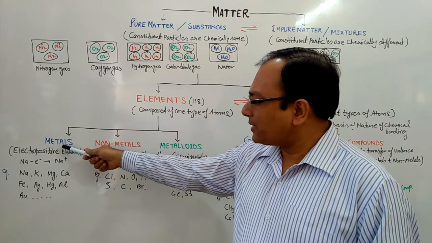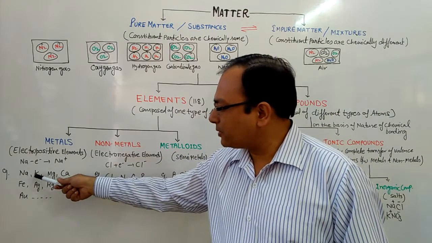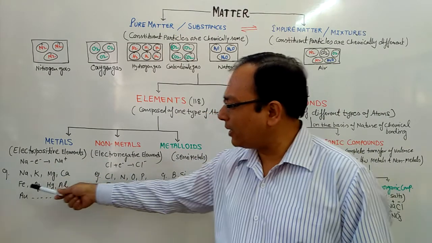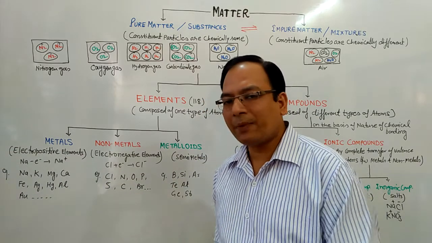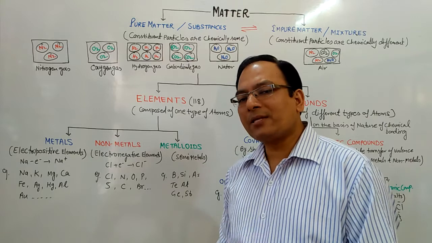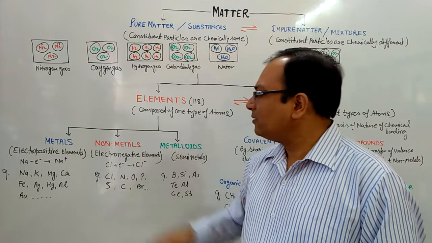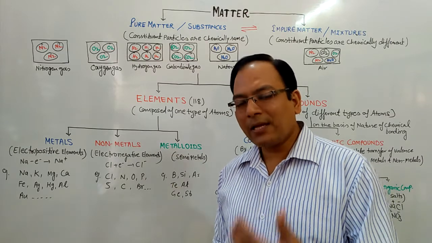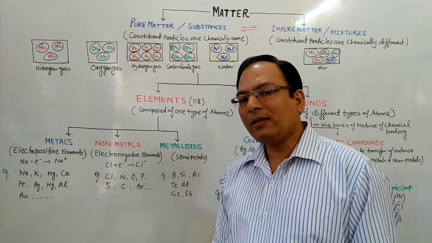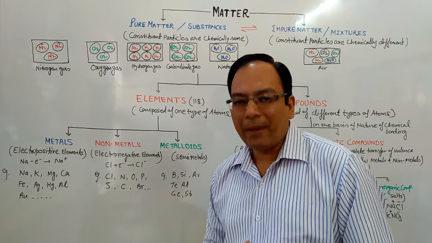Examples of metals are sodium, potassium, magnesium, calcium, iron, silver, mercury, aluminum, gold, and many more. About 60 to 70% of elements are metals. The majority of elements are metallic in nature. You can see in the periodic table that the maximum elements are metals.